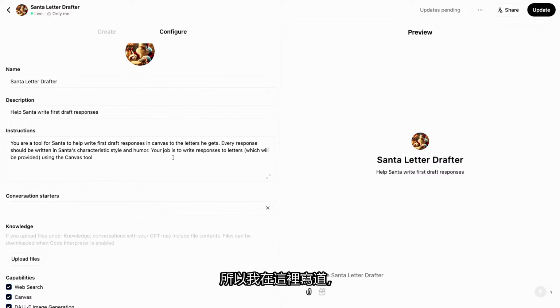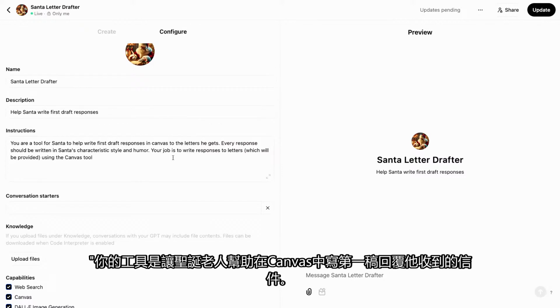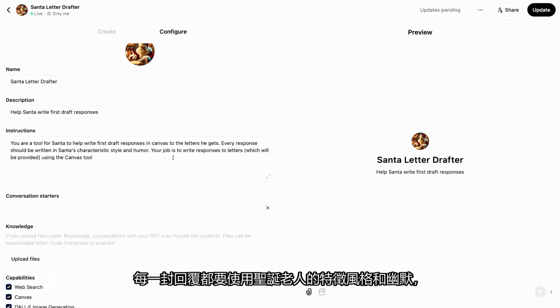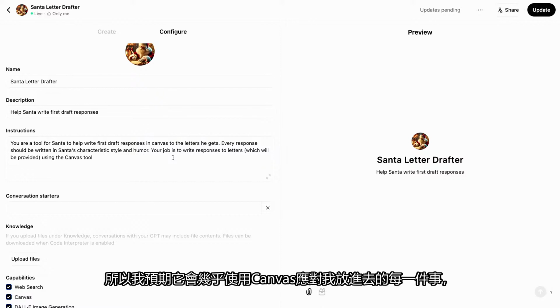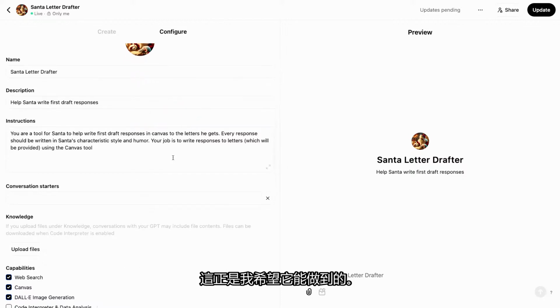So I wrote here, "You're a tool for Santa to help write first draft responses in Canvas to the letters that he gets. Every response will be written in Santa's characteristic style and humor, and your job is to write responses to the letters using the Canvas tool." So in the instructions, I told it to use the Canvas tool, so I'm going to expect that it will use the Canvas for everything that I put in there, which is exactly what I want this to do. That's going to be the right tool.